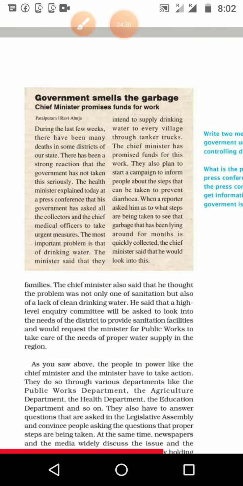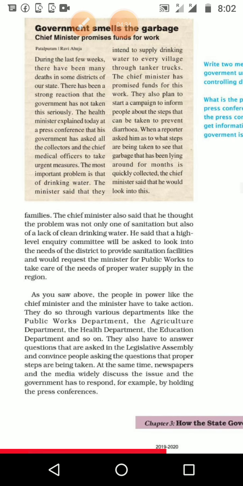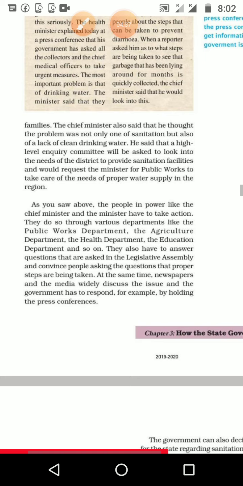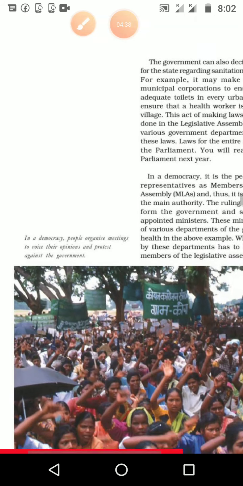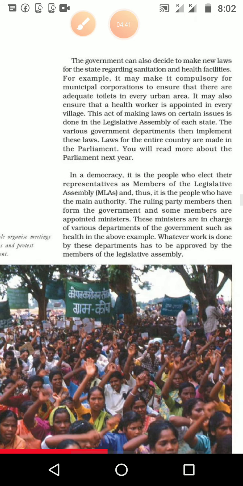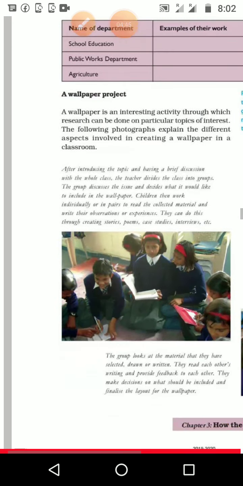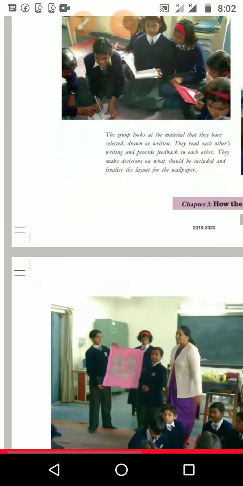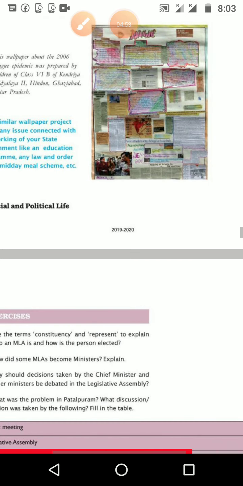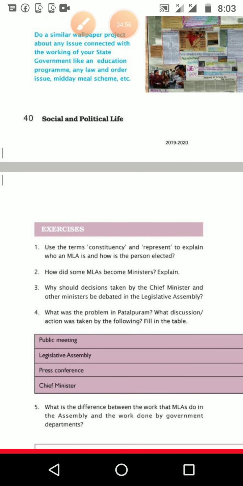Then there is the government and garbage. It is the duty of the state government to keep the city clean, the sanitation of the city or the state; that is the duty of the state government. Then the wallpaper project: the students do one project, the wallpaper, which we also do, not group wise but individually, as our project of the first semester.